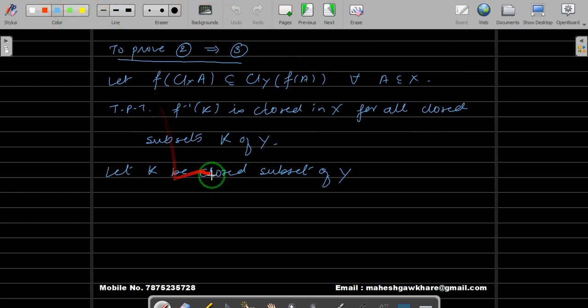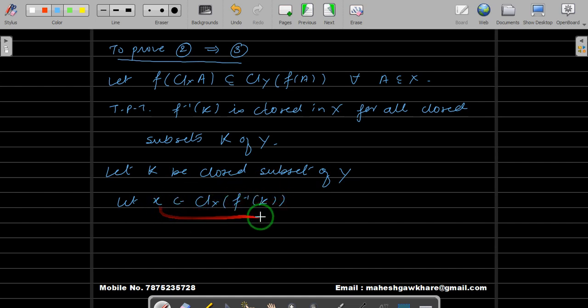So let's go back now. Let K be closed in Y. Now we have to show that the inverse image f inverse of K is closed in X. To show that, we will show that f inverse of K is equal to closure of f inverse of K, and we have proved that if A is equal to closure of A, then A is closed. So that result we are going to use here. And to show that, let us take a point x belonging to closure of f inverse of K.